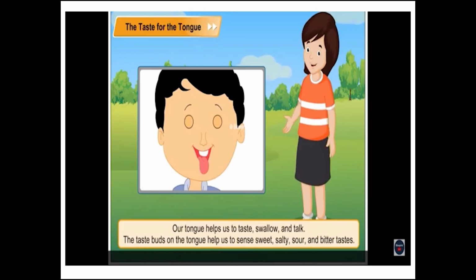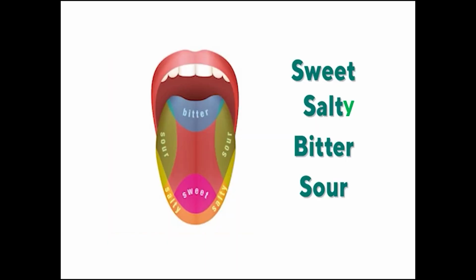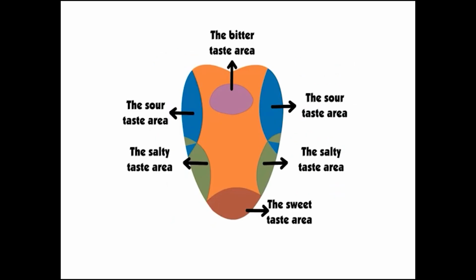So tongue is an important organ in our body. Our tongue helps us to taste, swallow and talk. Each part of our tongue has taste buds on it, which help us to distinguish between different tastes. Children, can you say the different kinds of taste? Yes. Sweet, salty, sour and bitter. Look at this picture. Here we can see the different taste zones. Certain parts of our tongue identify certain tastes more than the other parts.